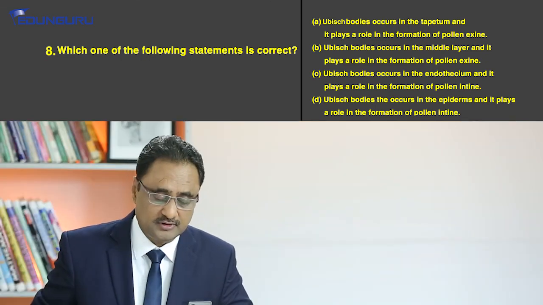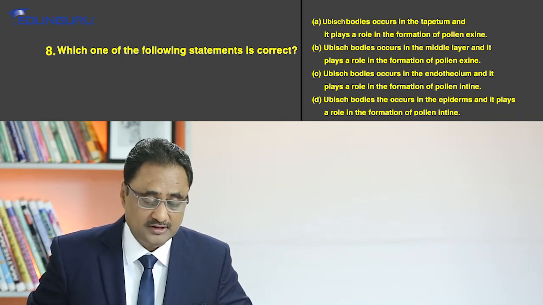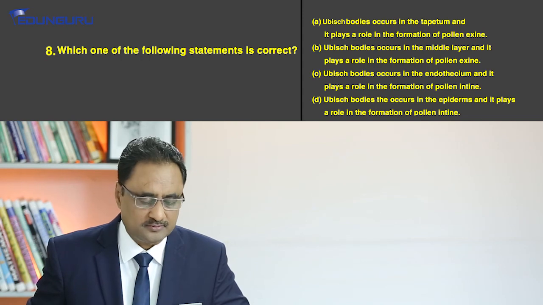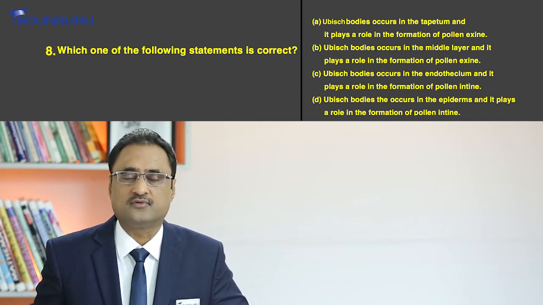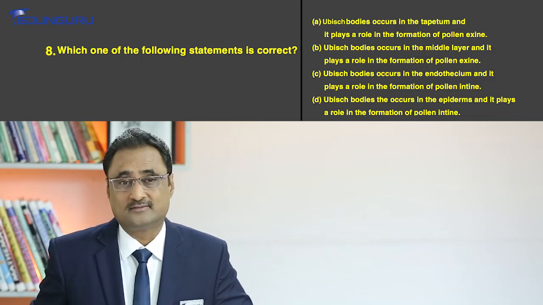So the correct answer for question number 8 is option A, that is Ubisch body occurs in tapetum, and it plays a role in the formation of the pollen exine. Okay, so that's all for this session. In the next sessions, we will be discussing a couple more important questions of reproduction in plants, right? Thank you.